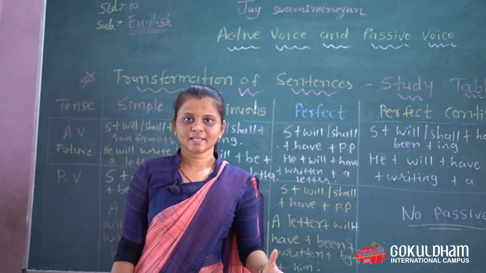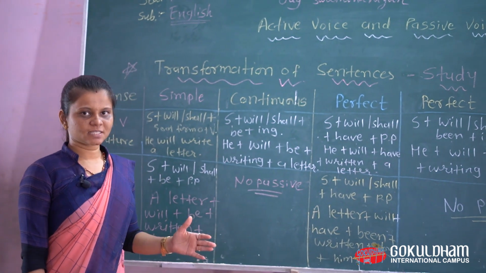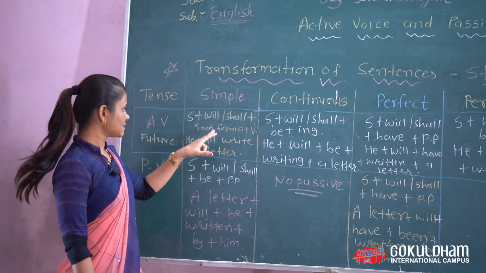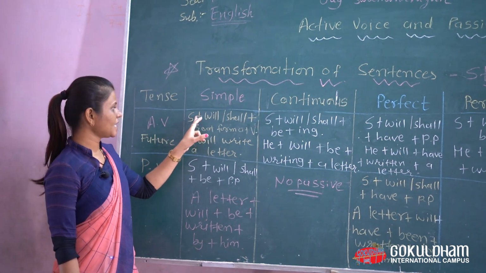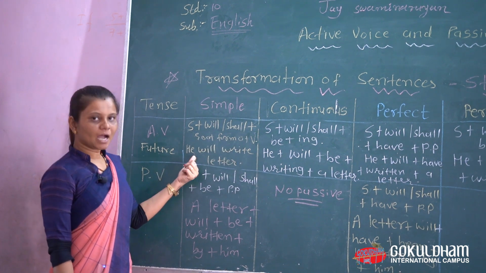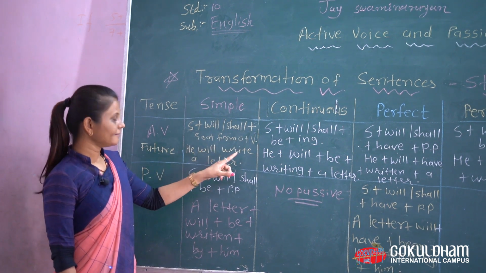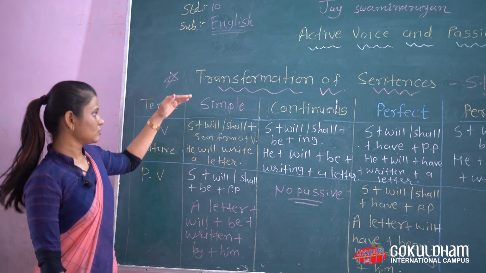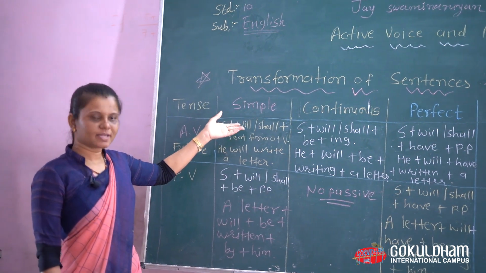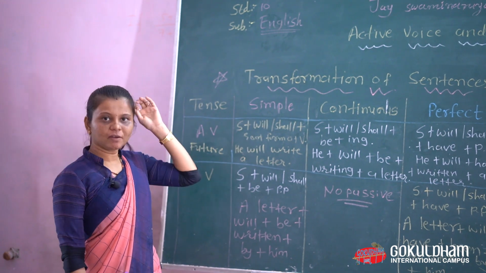Okay, the third tense, that is future tense, we see about it. Simple future tense structure is here: subject, will, shall plus root form of the verb. Example, he will write a letter. Now simple future tense, active voice we can change into passive.